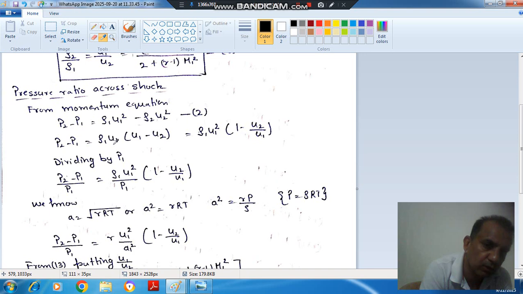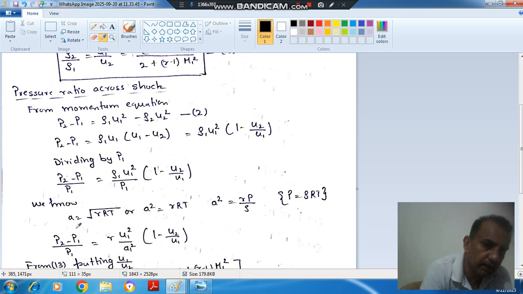So we can write it as rho 1 u1 square bracket 1 minus u2 by u1, or dividing by P1, P2 minus P1 by P1 equals rho 1 u1 square by P1 bracket 1 minus u2 by u1.